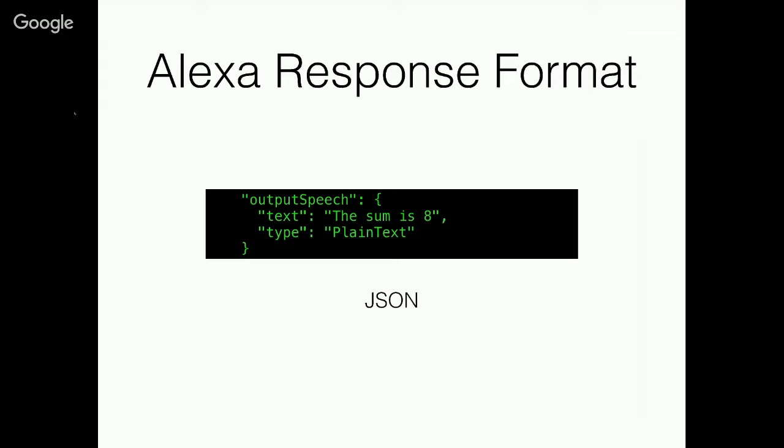Once our skill receives that payload, it has to parse it, operate on it, and return a JSON response. Here is the business piece of that response, but it can get more complex. We just want it to repeat the sum back to the user. Now that we've gone over the JSON request and response formats, I'll show you how Flask-Ask makes working with them in Python easy.